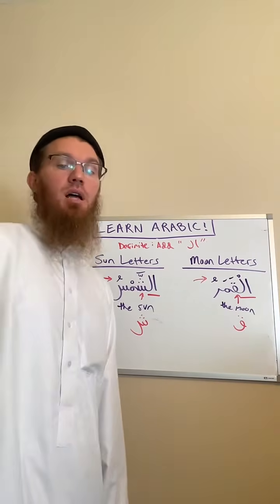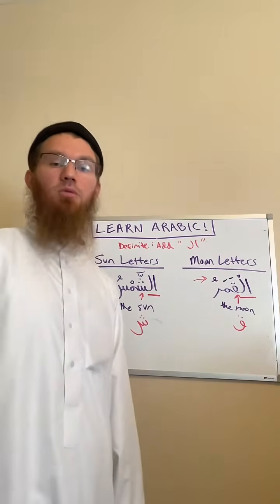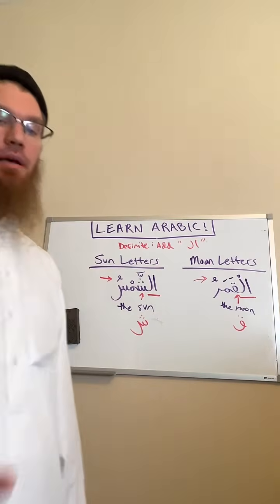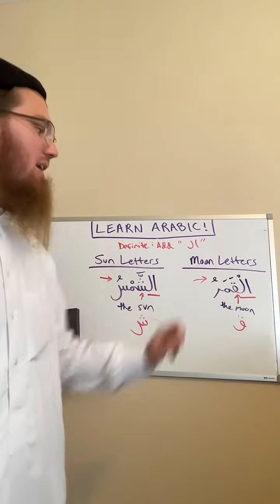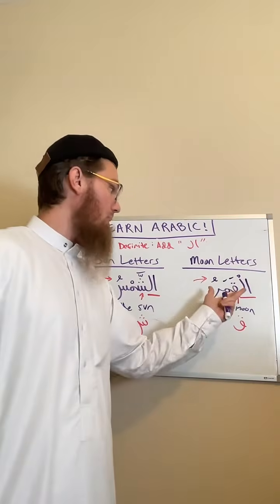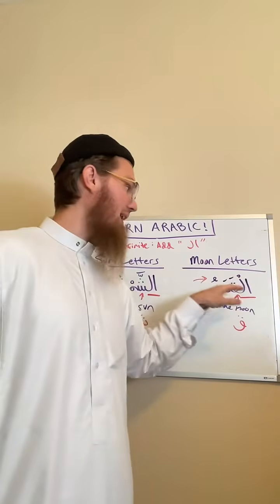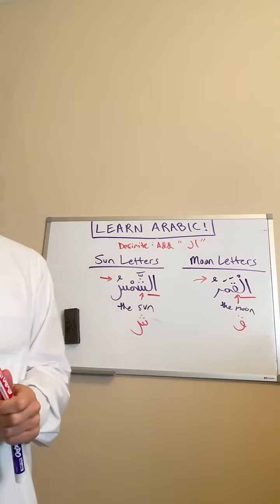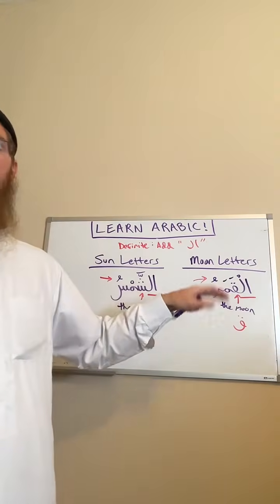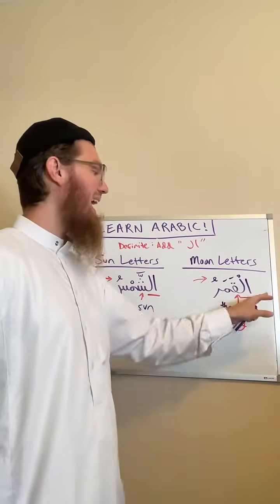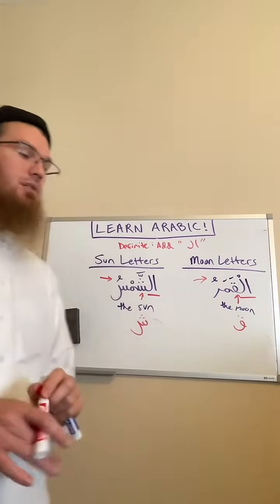Like when we say the name of Allah, Ar-Rahman. We don't say Al-Rahman, we say Ar-Rahman. However, if it's a moon letter that comes after the definite alif lam, do we pronounce the lam? Yes, we do. We don't say Aq-Qamaru, we say Al-Qamaru. We do pronounce the lam. That's the difference between moon letters and sun letters.